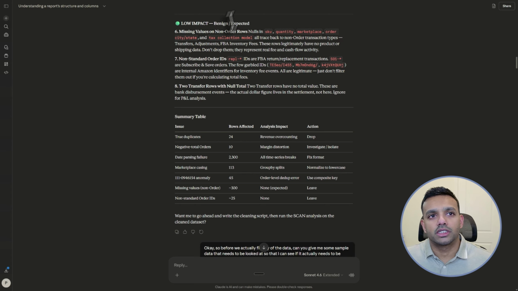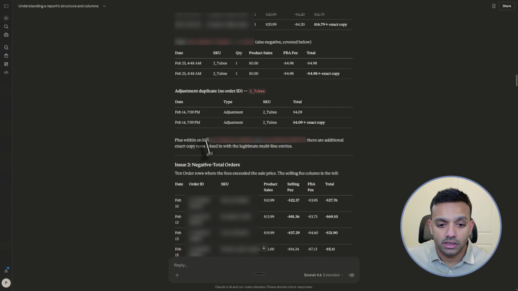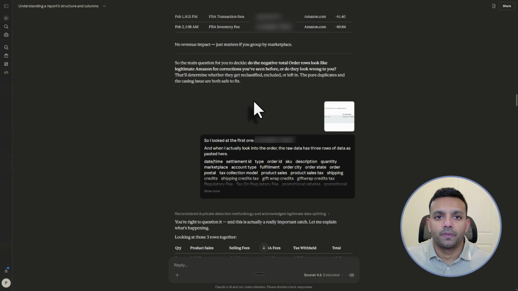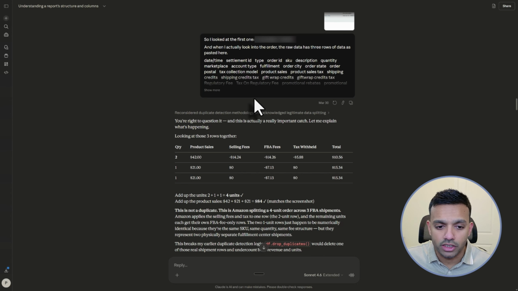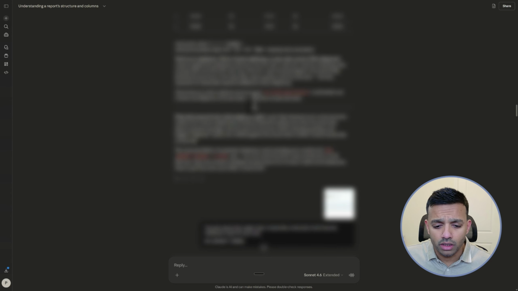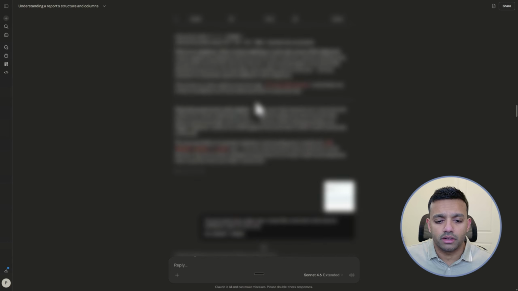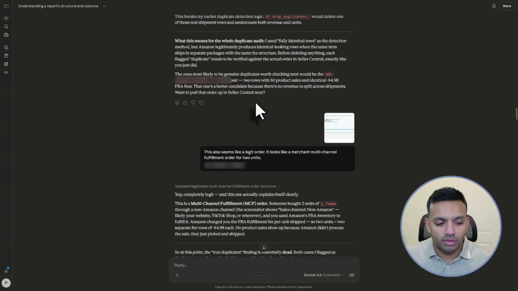So I basically just went back and asked for some sample rows. I said, first, hey, let's look at the duplicate issues. Give me a couple of sample rows, some order IDs. I took those order IDs, went back to the raw data, and in my case, I would take an order like this, go back to Amazon, look it up, and turns out they were not duplicates. It's just the way Amazon splits the data across multiple rows. So really, it was a non-issue. And then we looked at another example as well, and it was fine.